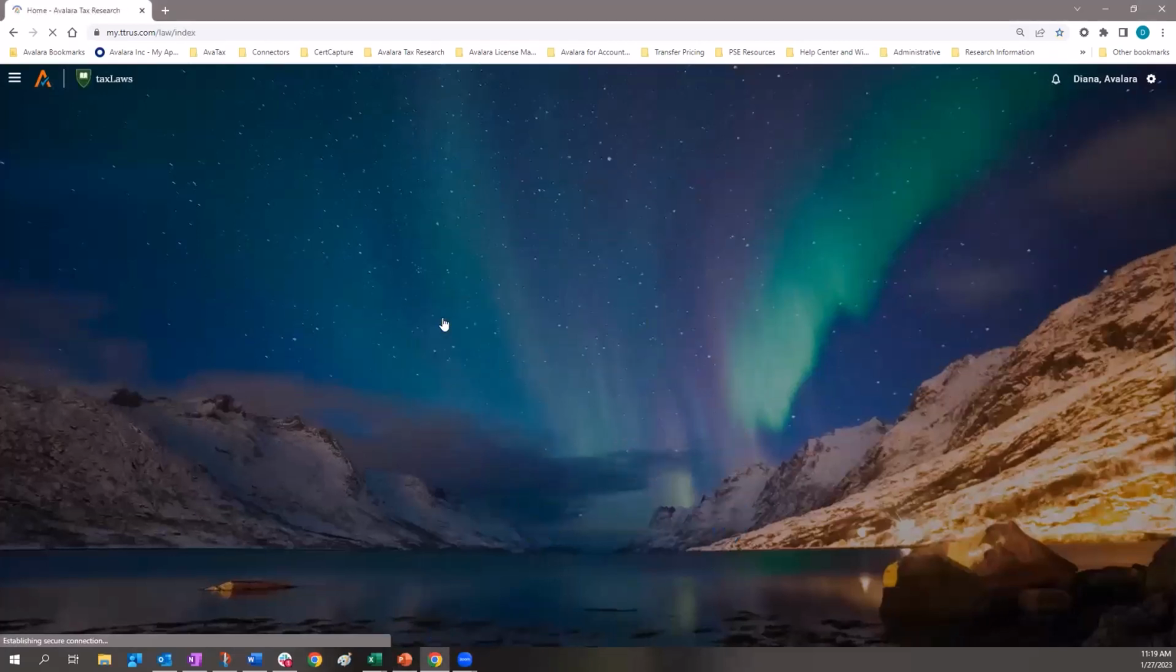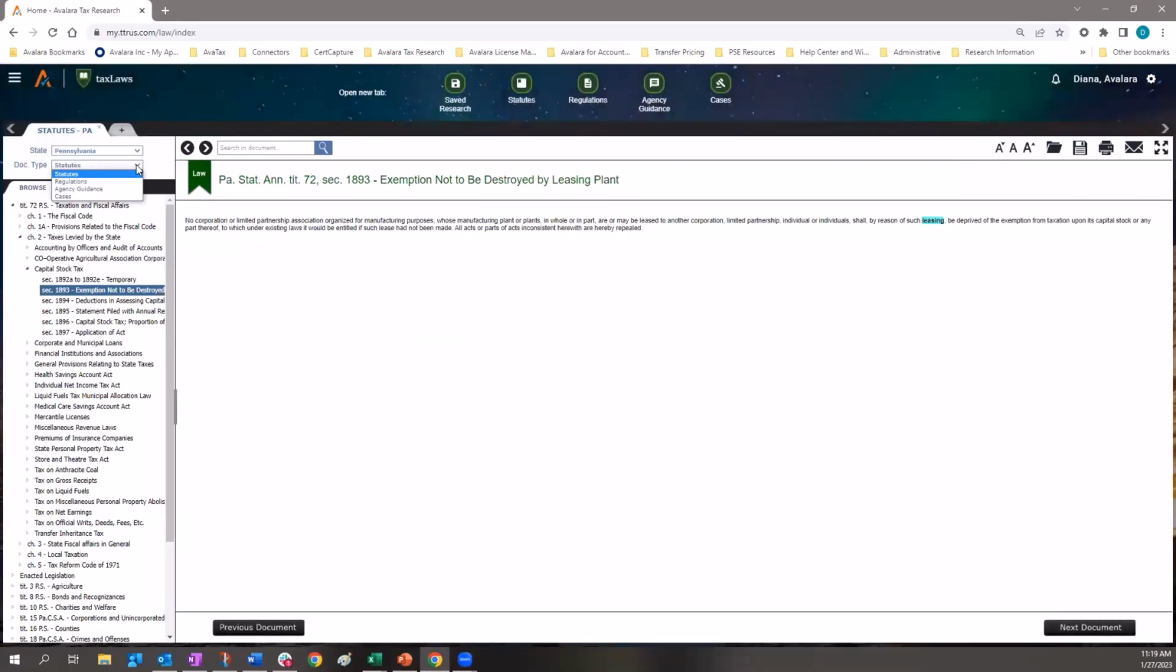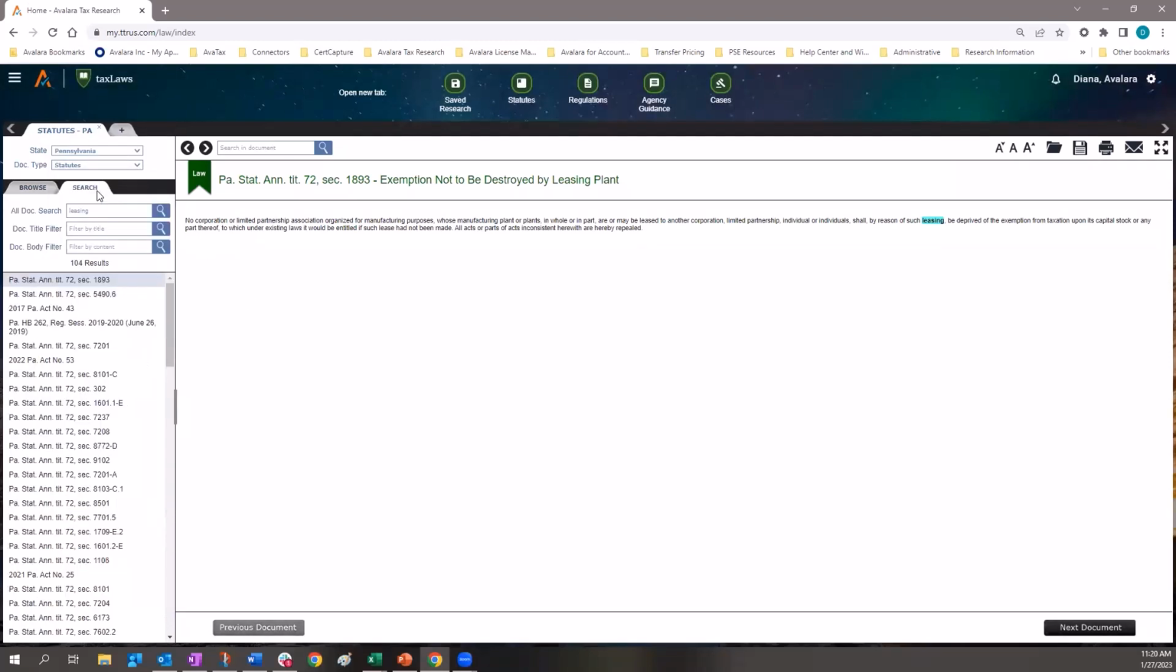For those who'd like to start with the code, regs, and case law, this is the place. Here you can navigate the state statutes, regulations, agency guidance, and court cases. There is also a search function, and research can be saved to folders, emailed, or printed.